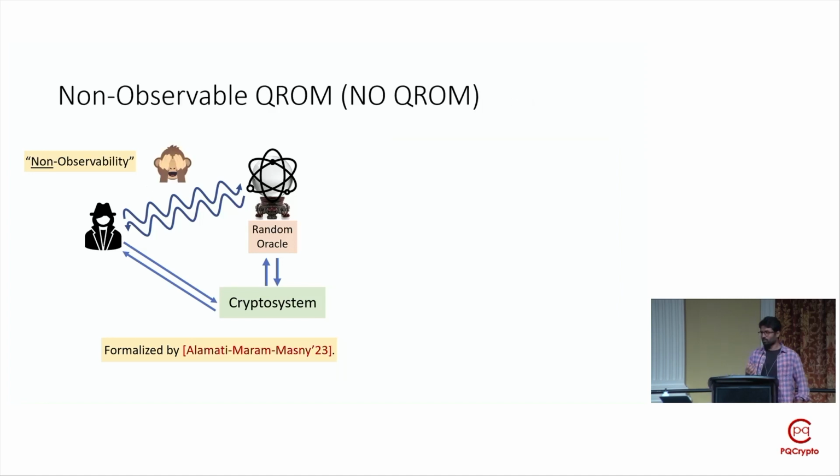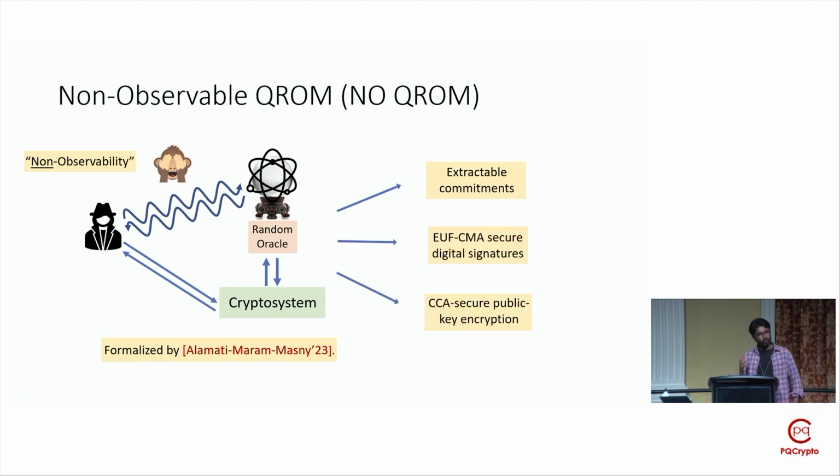Hence, in our work, we strive to eliminate this observability heuristic in the post-quantum setting by introducing and formalizing the so-called non-observable QROM. And after formalizing the model, we not only construct extractable commitment schemes which are secure in this no QROM, as seen previously, but we also construct important cryptographic primitives such as unforgeable digital signatures and CCA secure PKE schemes. So in the rest of my presentation, I'll be going over each of our contributions at a high level.